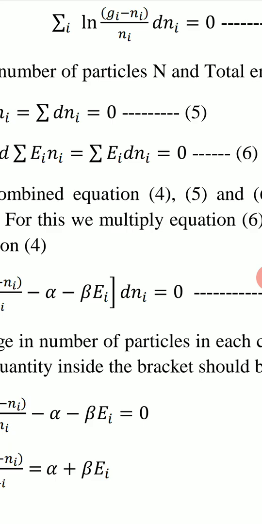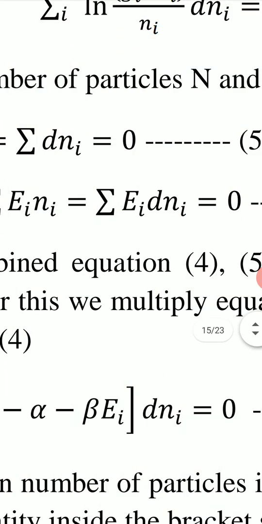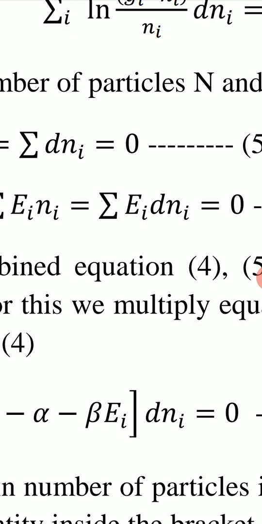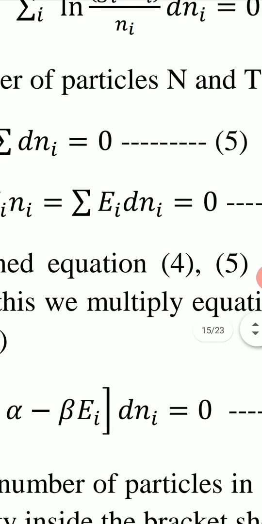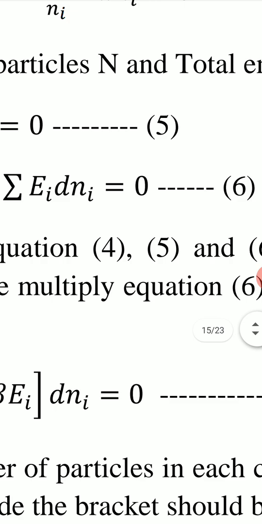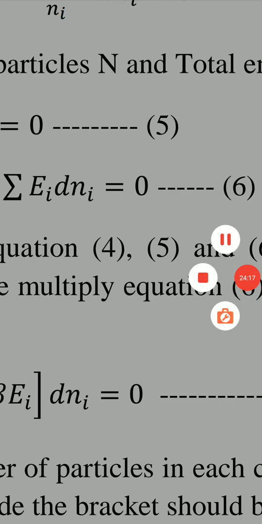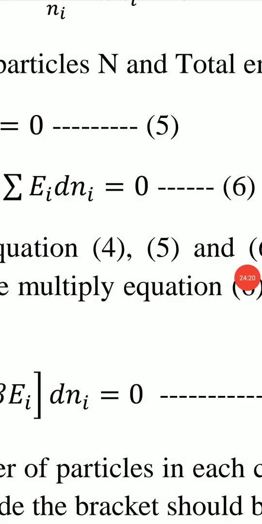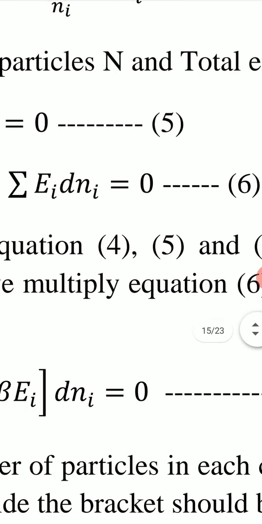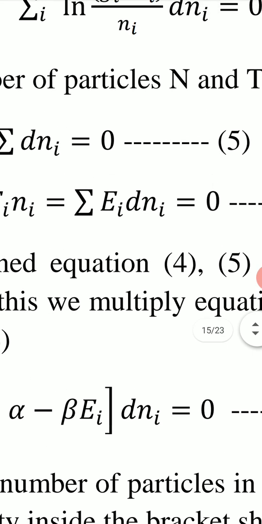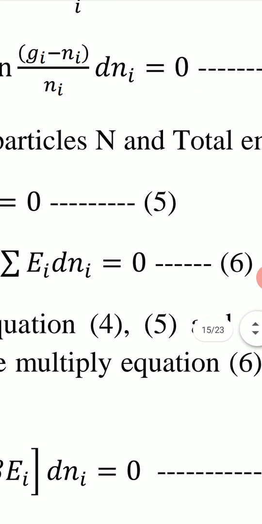For this, we multiply equation 5 by alpha, so this will become summation alpha dni equal to 0. In equation 6, we multiply by beta, so it becomes summation beta ei dni equal to 0. And then we subtract these equations from equation 4.